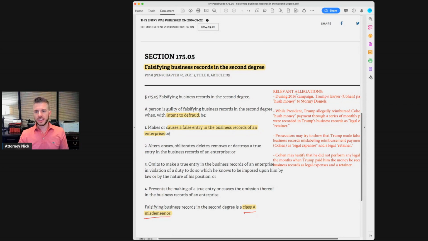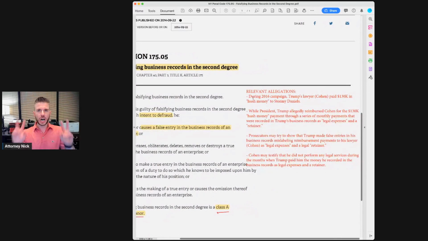Well, first, they'll try to show that during the 2016 campaign, Trump's lawyer, Michael Cohen, paid $130,000 in hush money to the adult film star Stormy Daniels to cover up an affair between Trump and her that could have hurt his presidential campaign. Then prosecutors will likely try to show that while he was sitting as president in the White House, Trump allegedly reimbursed Cohen for the $130,000 hush money payment through a series of monthly payments that were recorded in Trump's business records falsely as legal expenses and a retainer for legal fees.